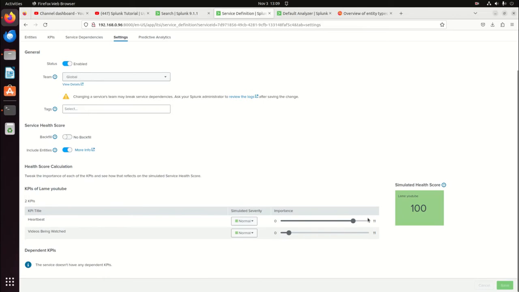We can also set this to 11, and 11 means give the utmost importance no matter what all the other KPIs are. If this service is bad and this says red, the whole service will turn red. If this is green, then it's okay. But it's not going to make everything green. If your service degrades, whatever the lowest level this is at is the minimum that your service will be.